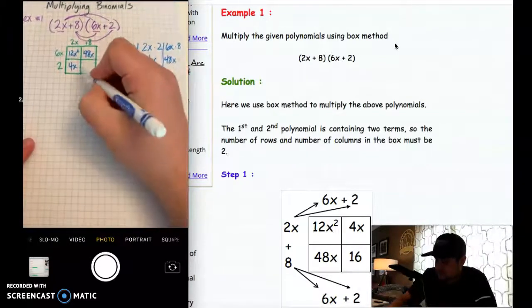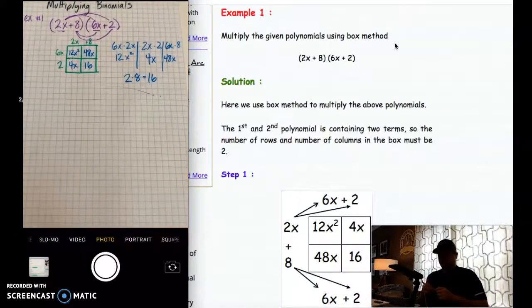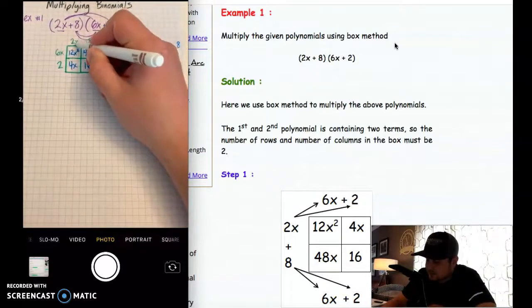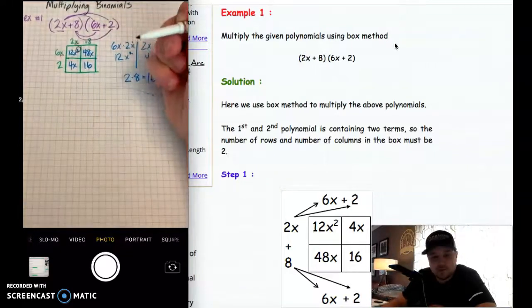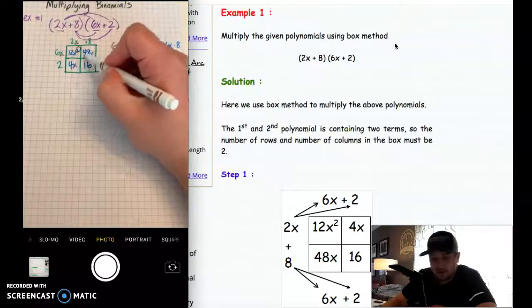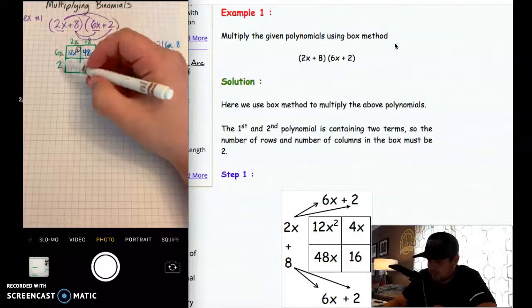That's just 16, okay? Now this is a pattern that we're going to see on a lot of the problems that we do during this time. You'll notice that here I've got one that's got an x squared, and that's because I did an x times an x, so it gave me an x squared. Here I've got 2 that are diagonal from each other that have x's. So we're going to be able to put those together here in a second.